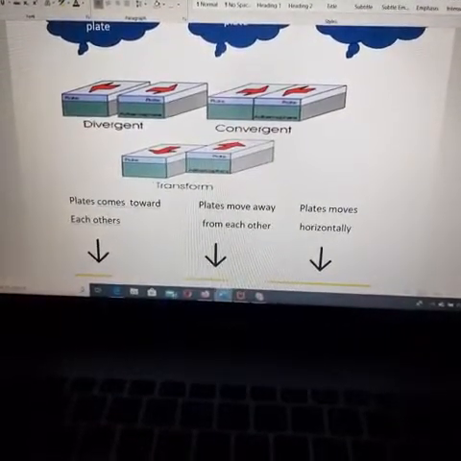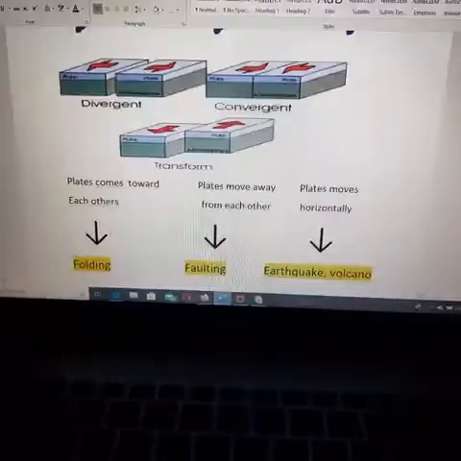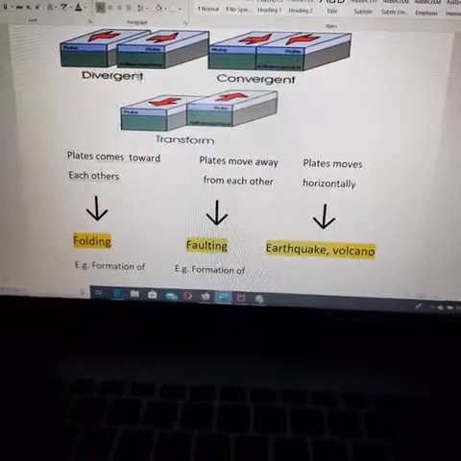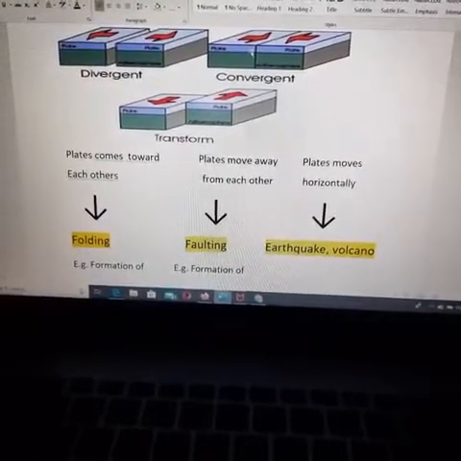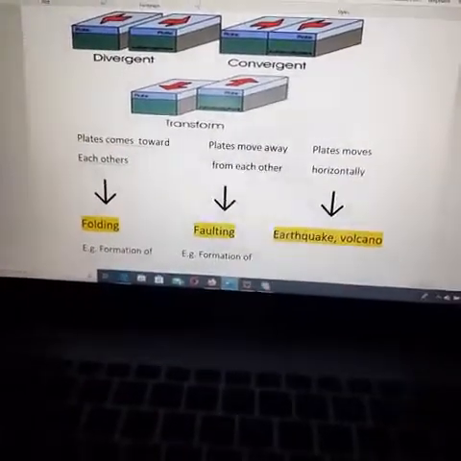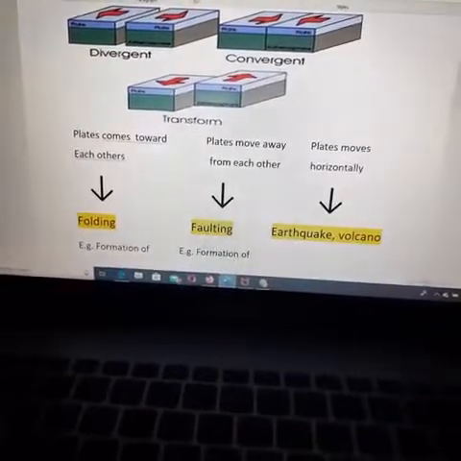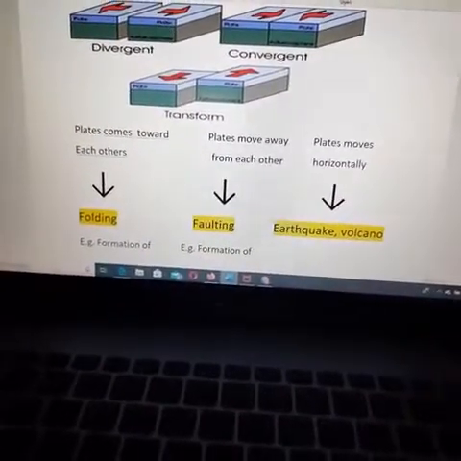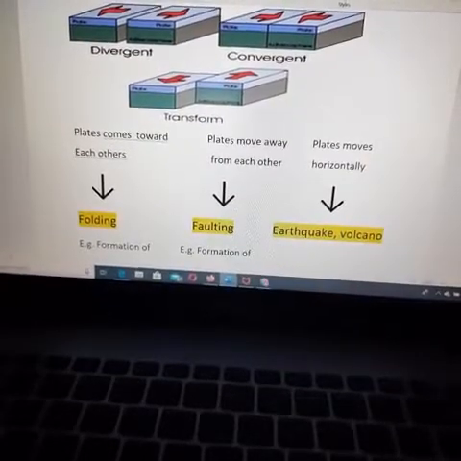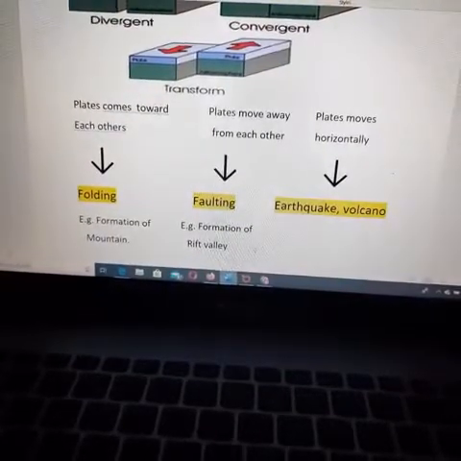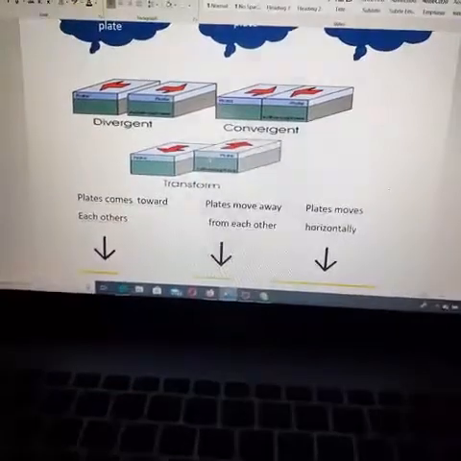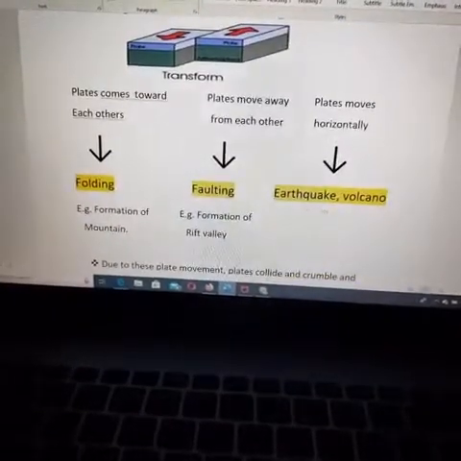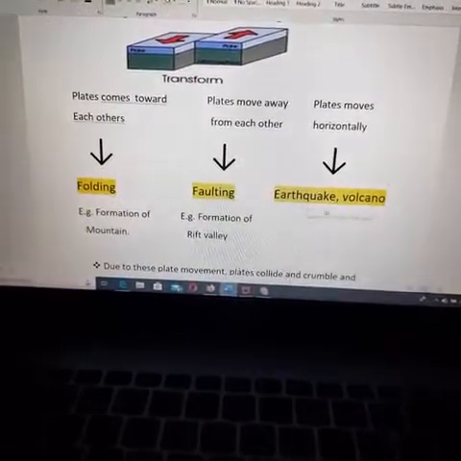When these plates come towards each other, that is called the convergent plate. That is called folding. And when plates move away from each other, it is called faulting. For example, the Rift Valley we can say. And with transform plates, the plates move horizontally and it becomes earthquakes or a volcano.